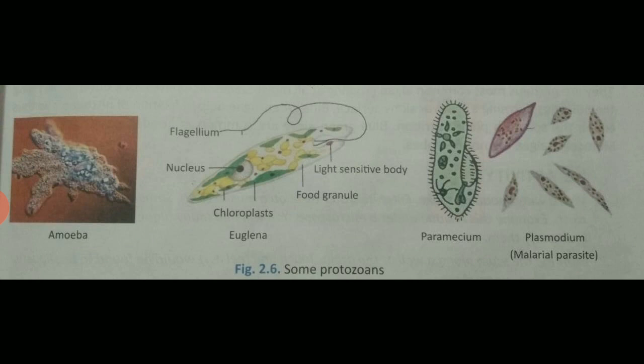We can draw the amoeba very easily because it does not have a definite shape. It is an indefinite shape. However you draw the amoeba picture, it will be correct. Paramecium is usually in slipper shape. And plasmodium: malaria is caused due to plasmodium. The protozoa plasmodium lives in the mosquito, and when the mosquito bites us, plasmodium enters our body and causes malaria.